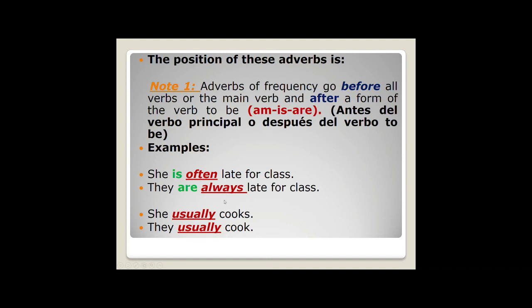It's totally different when we use another different verb. For example, the verb cook, study, work, run, etc. In this specific case, you have to use the adverb of frequency before the main verb. She usually cooks. She, subject, usually, adverb of frequency, cooks, the main verb. They usually cook. Subject, adverb of frequency, and verb.